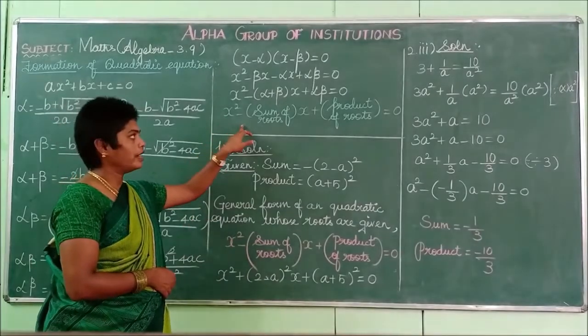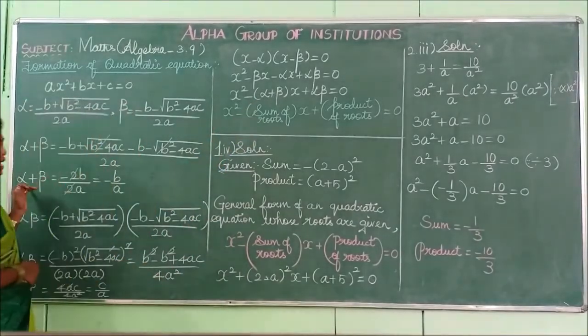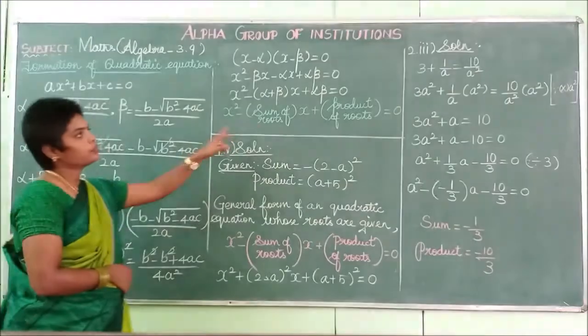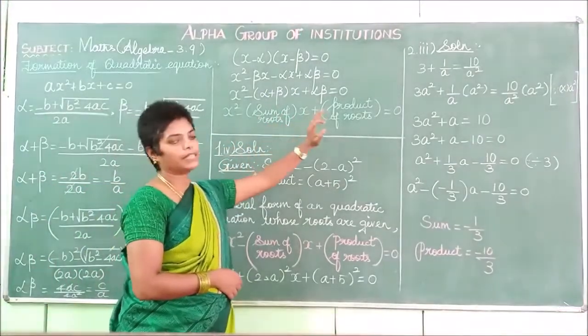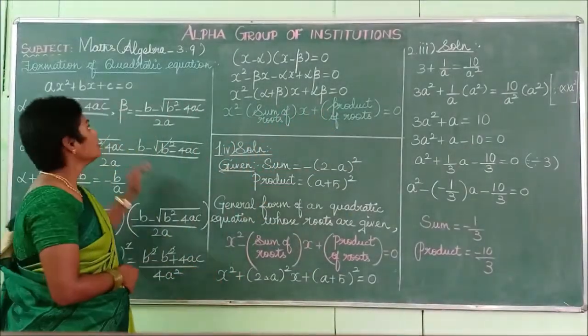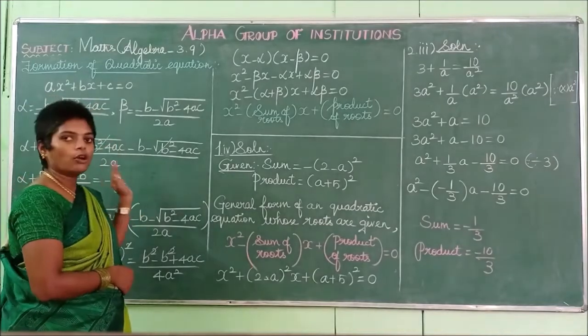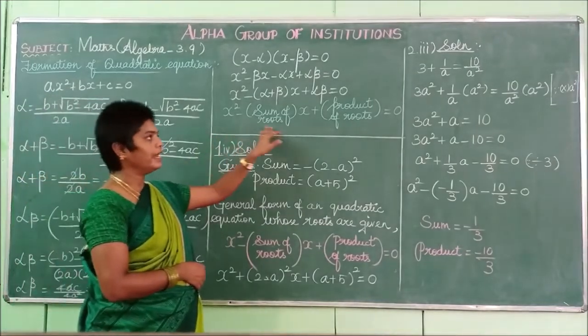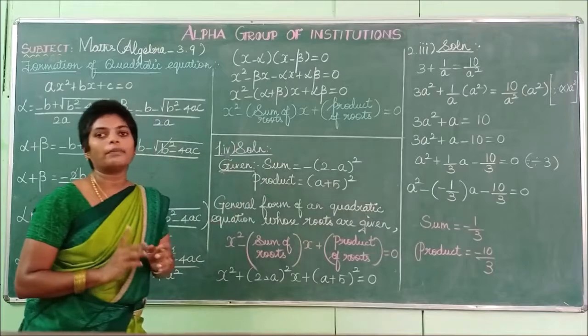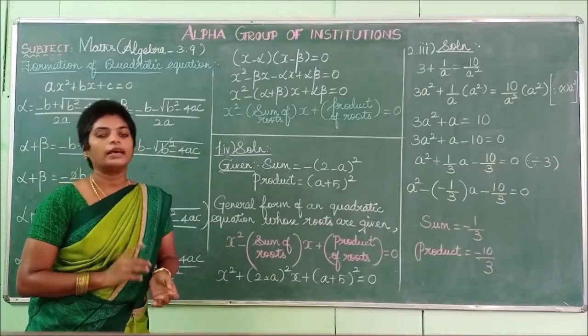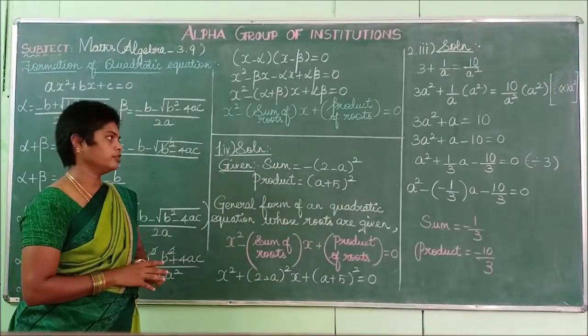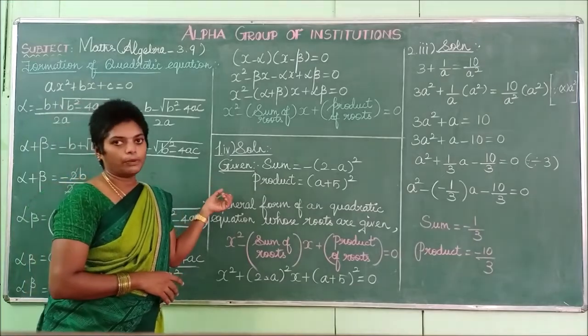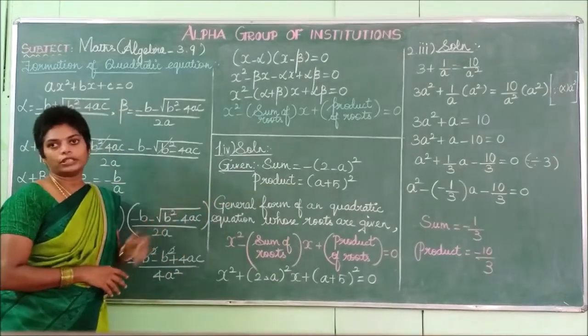Now listen, x square minus, alpha plus beta is the sum of the roots, so sum of the roots into x plus product of the roots, which is equal to 0. This is the formation of the quadratic equation. So the final formula is x square minus sum of the roots into x plus product of the roots, which is equal to 0. Now look to your textbook. Problem number 1, fourth subdivision.